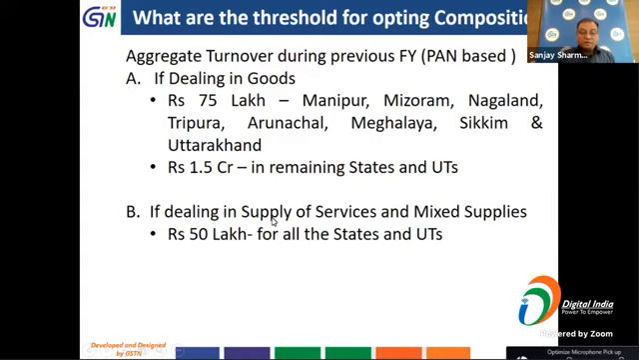Now, if somebody is dealing in supply of services or mixed supplies, it is 50 lakh across all the states and union territories in the country. But there are some more conditions involved.